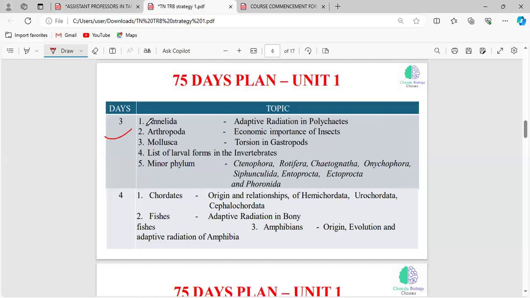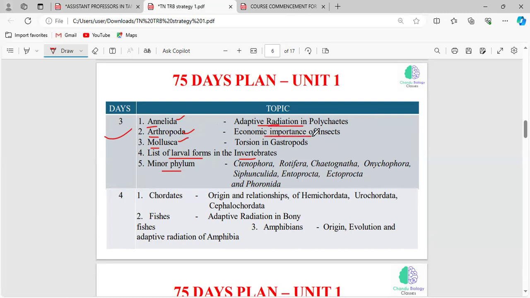On the third day, you have to cover the phylum Annelida, Arthropoda, Mollusca, and the list of larval forms, which are involved in all the phylum under the invertebrates and some minor phylum. In Annelida, we have already read the general characters and classification, so if you read the adaptive radiation in polychaetes, that's all about Annelida.